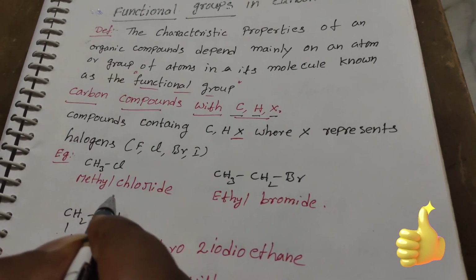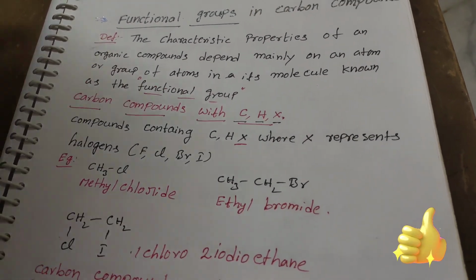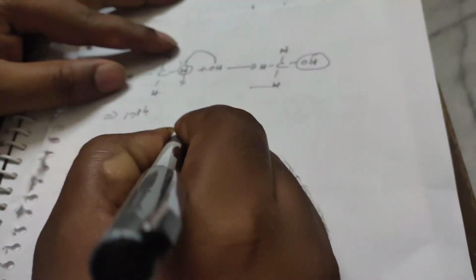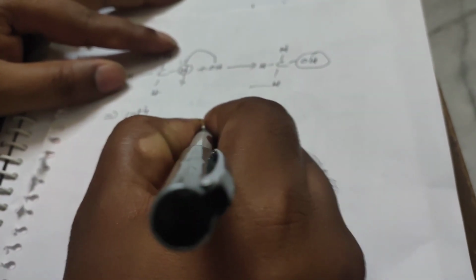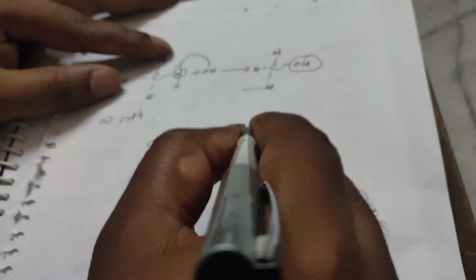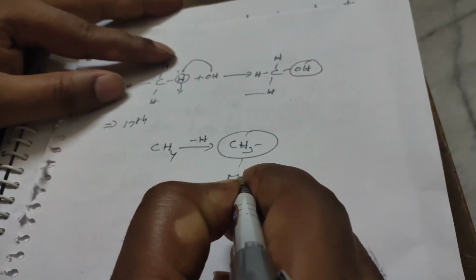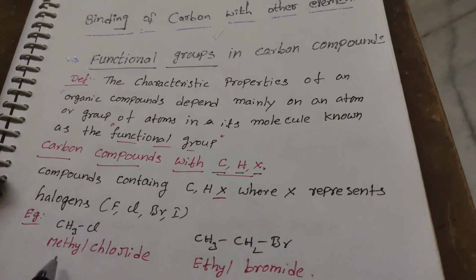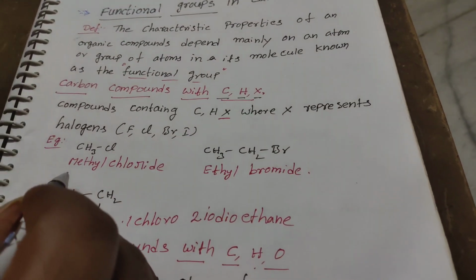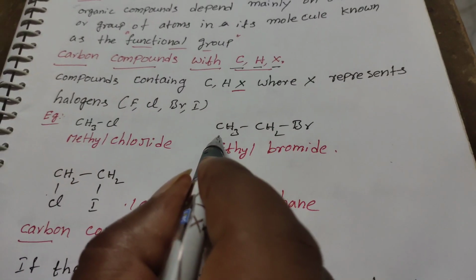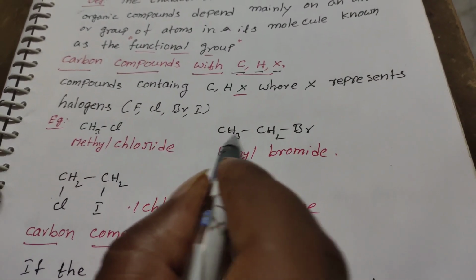methyl chloride. So what is methane and what is methyl? Here, for example, is methane. In the methane, I just remove one hydrogen, and it forms the CH3 group. The CH3 group is called methyl. Now the given compound name is methyl chloride. And here two carbons are present in the given chain.